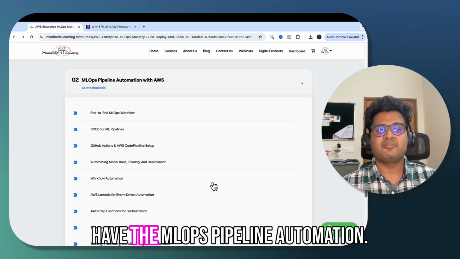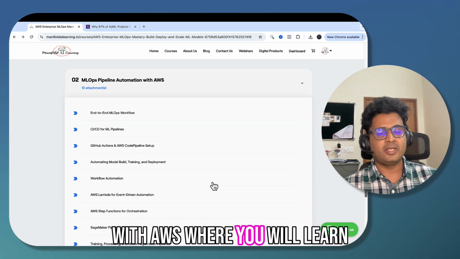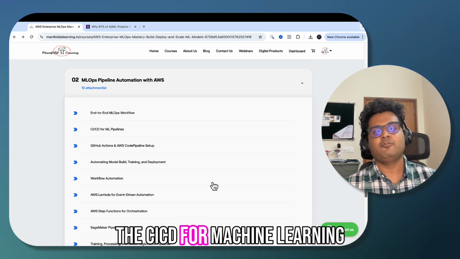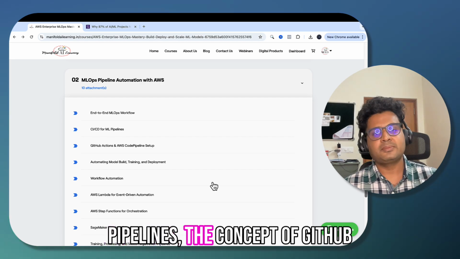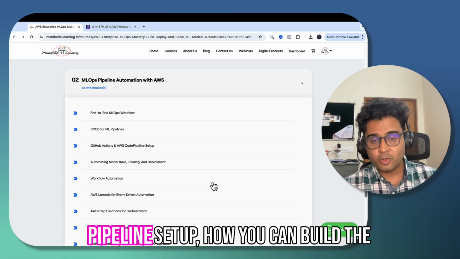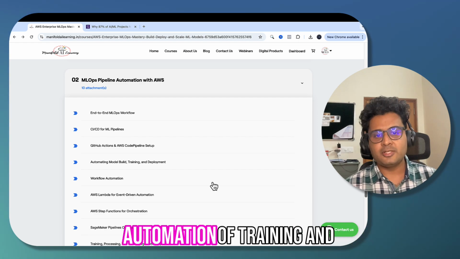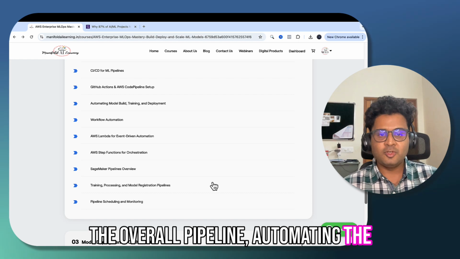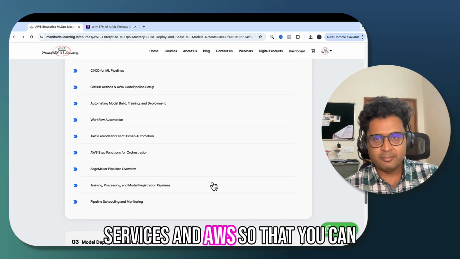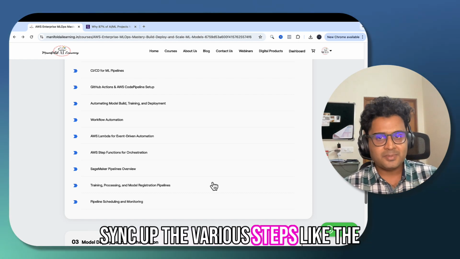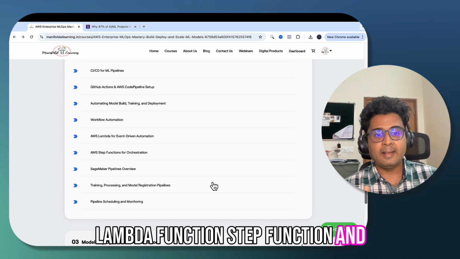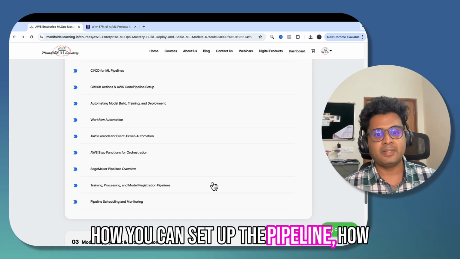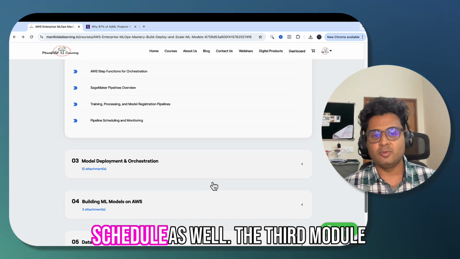Then we have MLOps pipeline automation with AWS, where you will learn about the end-to-end MLOps workflow, how you can implement CI/CD for machine learning pipelines, the concepts of GitHub Actions and AWS CodePipeline setup, how you can build the automation of training and deployment, as well as building the overall pipeline and automating the workflow using existing services in AWS, so that you can sync up the various steps like Lambda functions, Step Functions, and the SageMaker pipeline and build a pipeline on top of it, how you can set up the pipeline, how you can monitor it, and how you can schedule it as well.